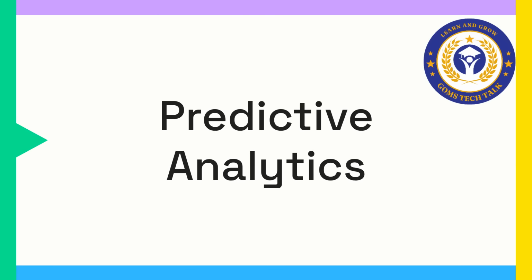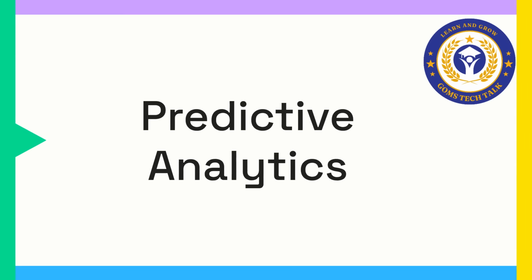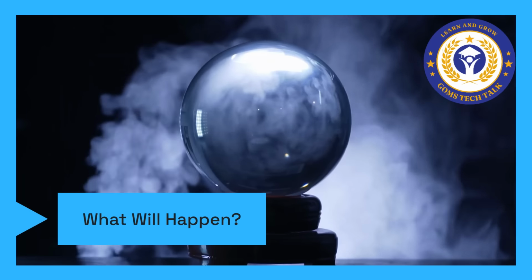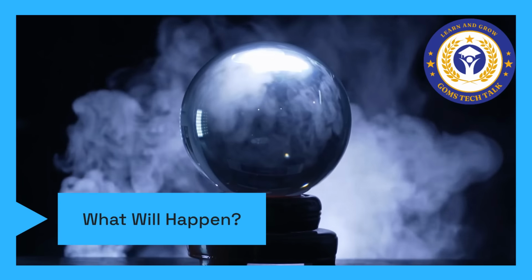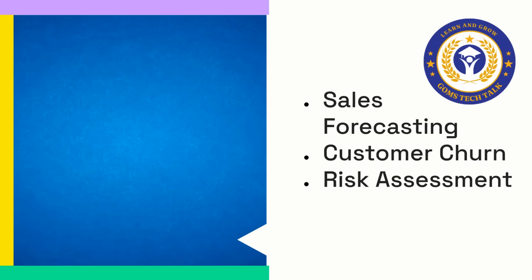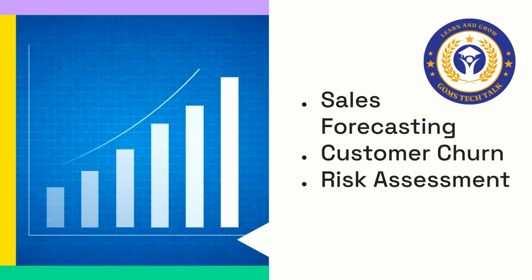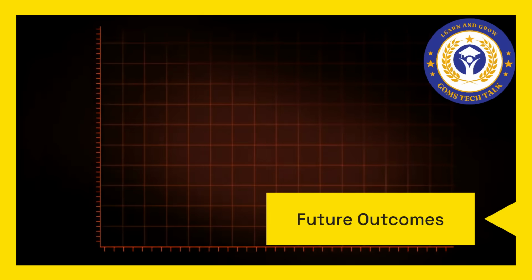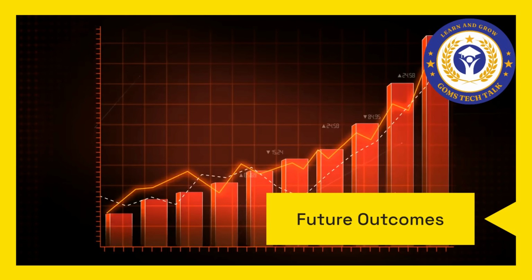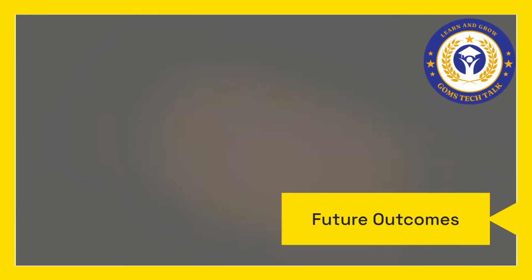Predictive analytics uses statistical models to forecast future outcomes based on historical data. This answers the question, what will happen? Examples include sales forecasting, customer churn prediction, and risk assessment. Its primary use case is anticipating future outcomes and preparing for potential changes.